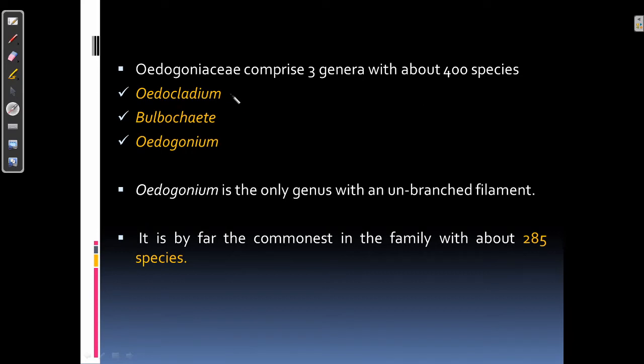These genera are Oedocladium, Bulbochaete, and Oedogonium. Among all of 3, Oedogonium is the only genus in which the plant body is unbranched, and it is by far the commonest in the family, that forms 285 species in total.